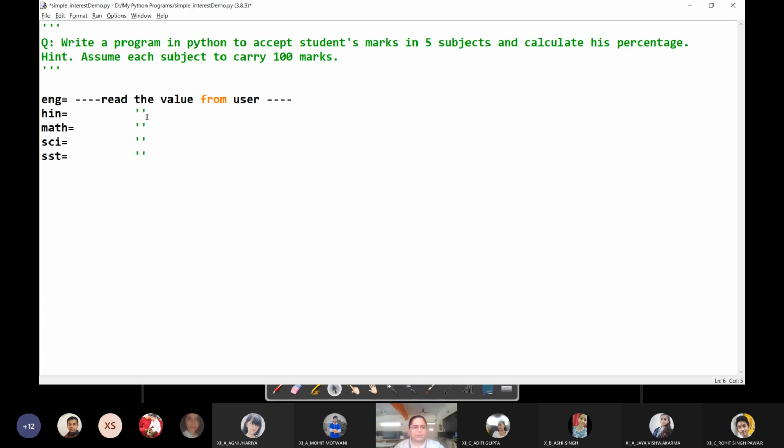input into string. You don't need a string, because you have to calculate percentage using these 5 subject marks. So what will you do for that? Int input. You will use int or float, because sometimes we get marks like 45.5, 65.5, or 65.75, right? So it's up to you. If you are assuming that everybody gets whole number marks, you can choose to use integer. And if you think that even if a student is getting 0.5 or 0.75, we are considering that exactly, so you can use float also.